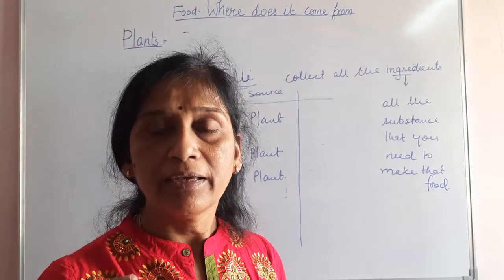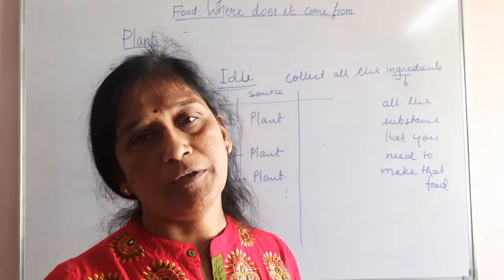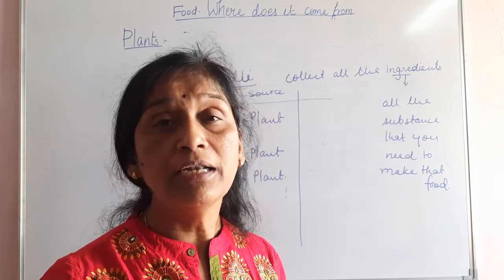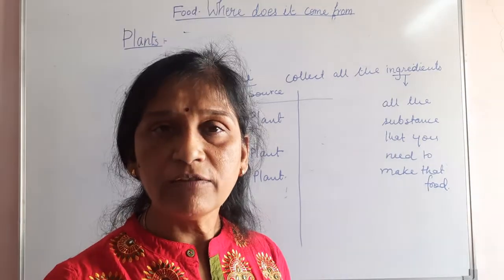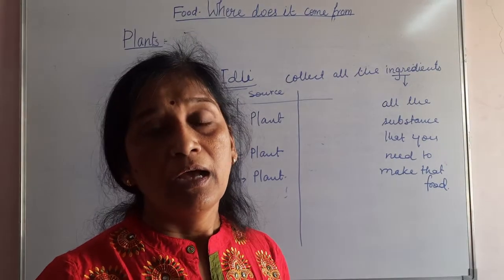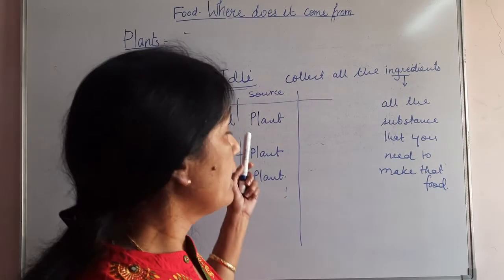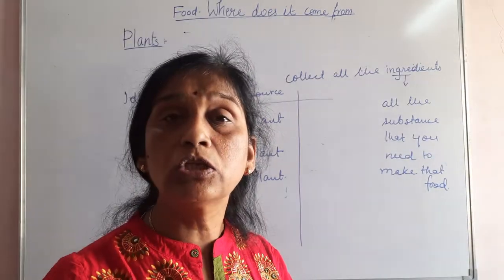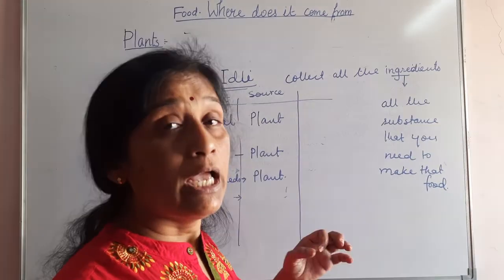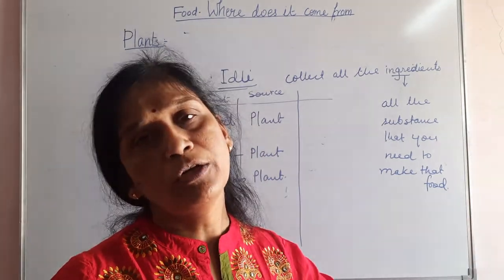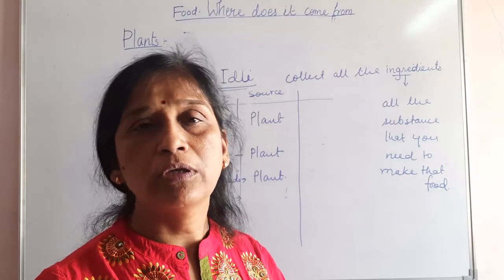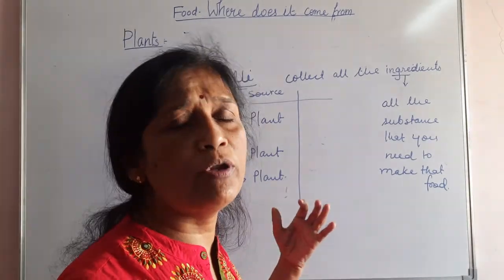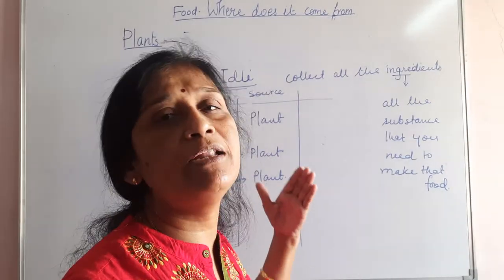You need dal there, you add many vegetables there. At the same time, you add onion, garlic, then coriander leaves. Then dals and many vegetables, and then salt also you are using. And salt, what is the source of it? You get it from the ocean. Salt you obtain by evaporating salty, saline water. But that's not a plant or animal product. We are mainly talking about plant and animal products.